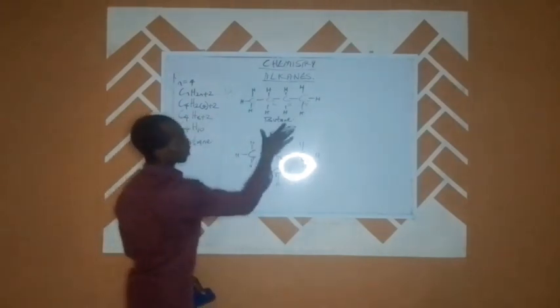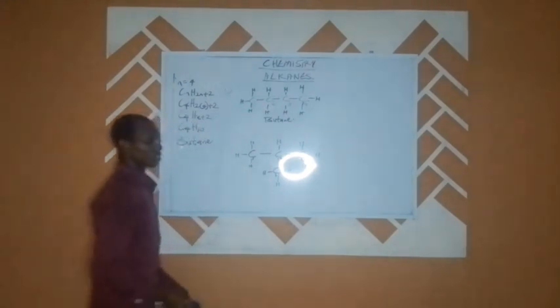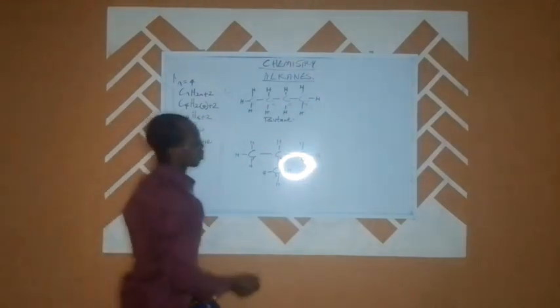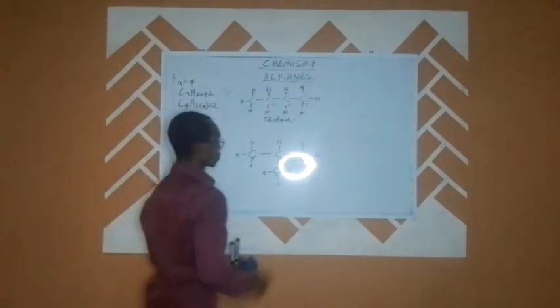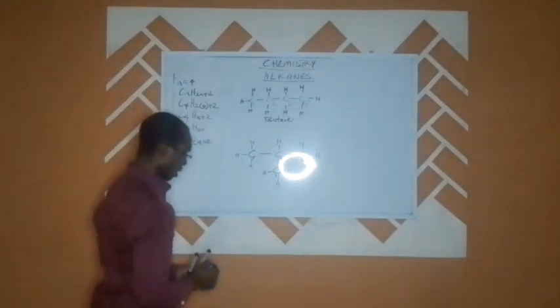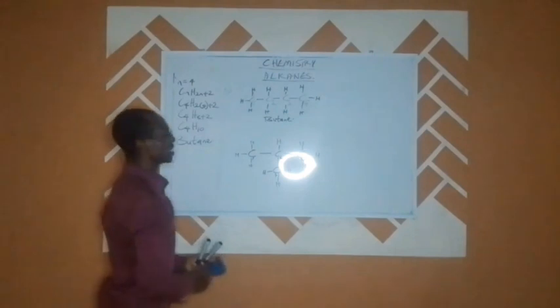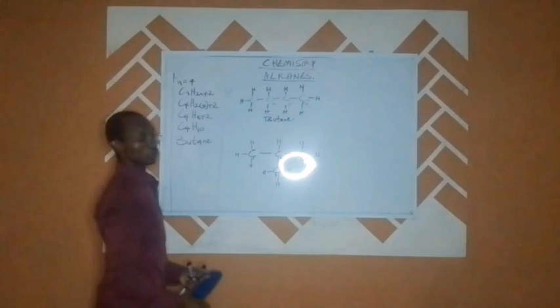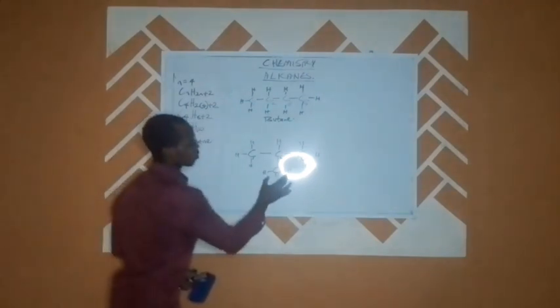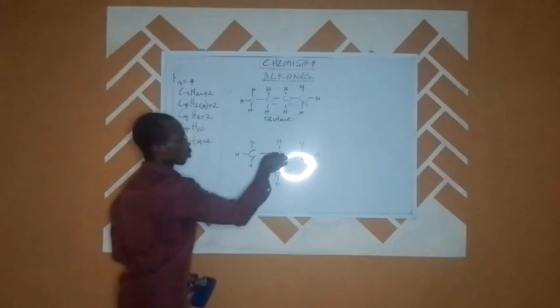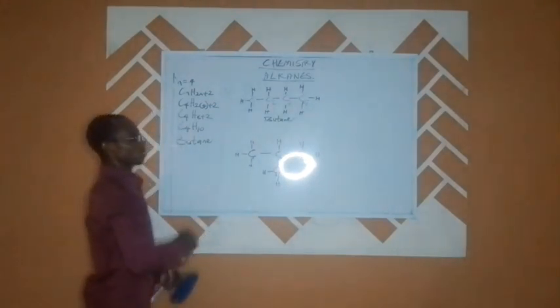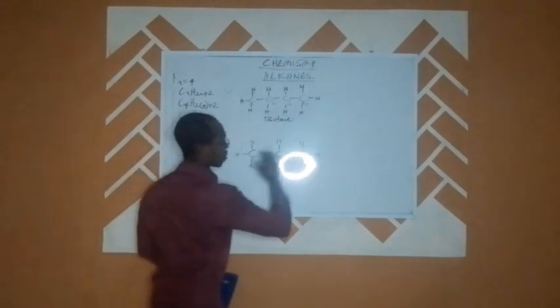But this substance will not be referred to as butane because it is not a straight chain hydrocarbon. So what will this one be called? Looking at this now, we have this here as a functional group. That functional group is what changes the name of this substance from being called butane. So we have this functional group here, which is methyl. This is methyl, CH3. We have it on carbon 2. So when naming this substance now, we see carbon 1, 2, 3 as our parent chain.